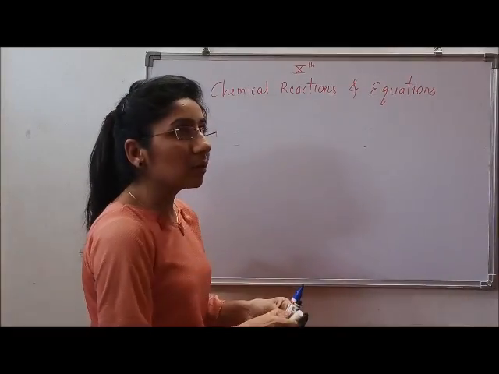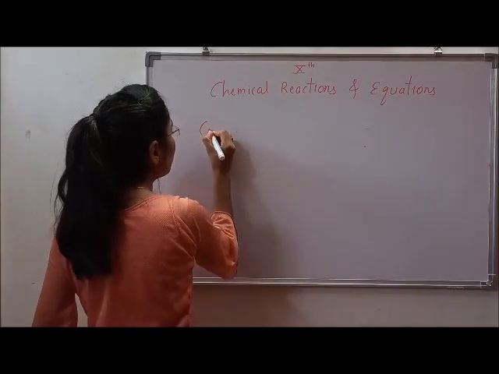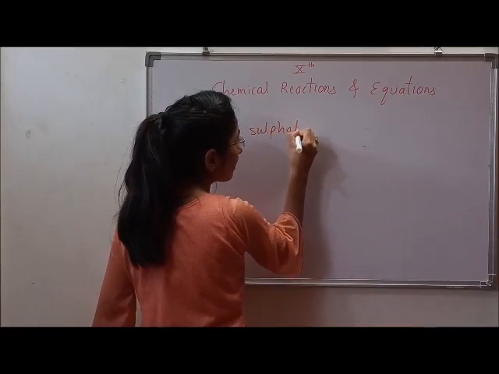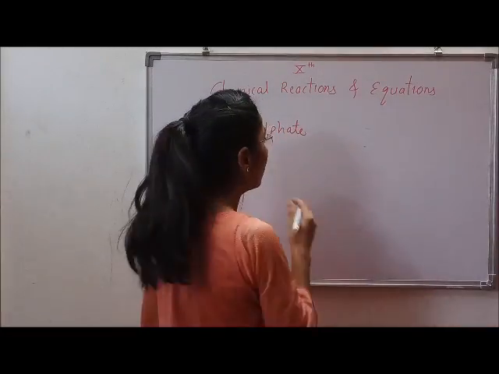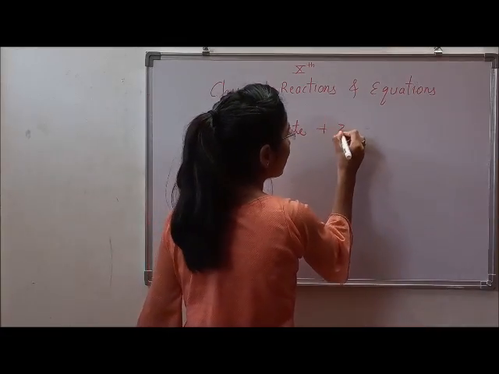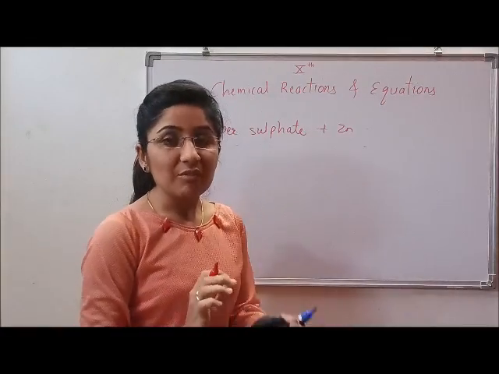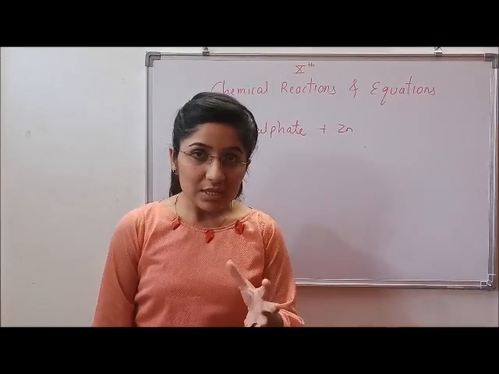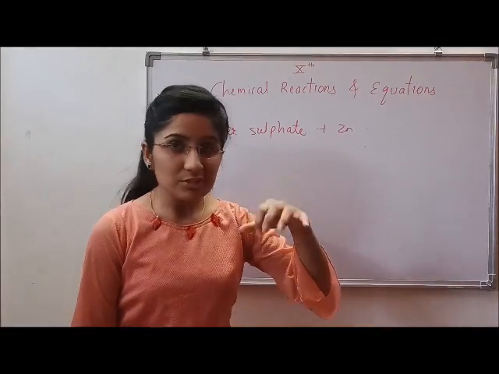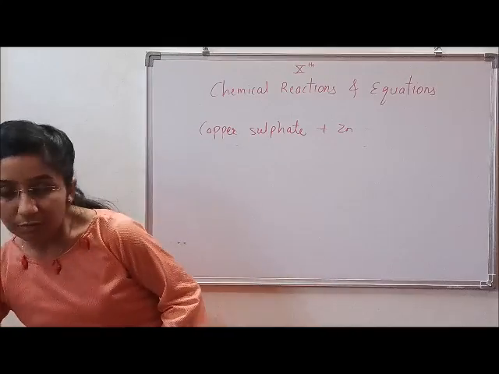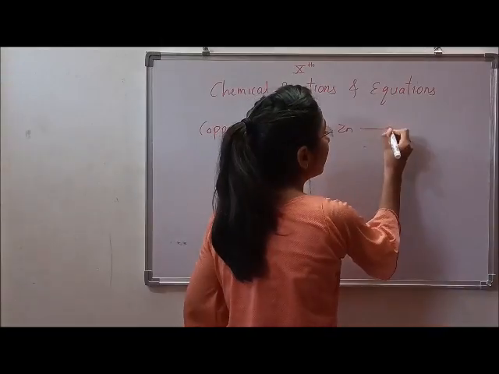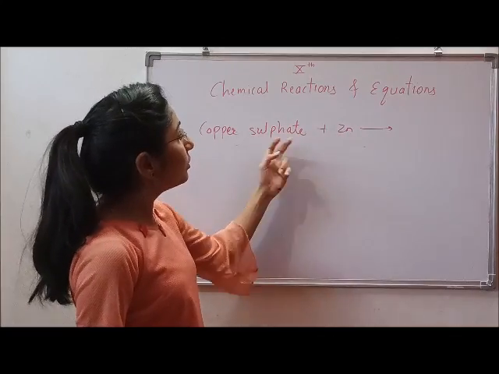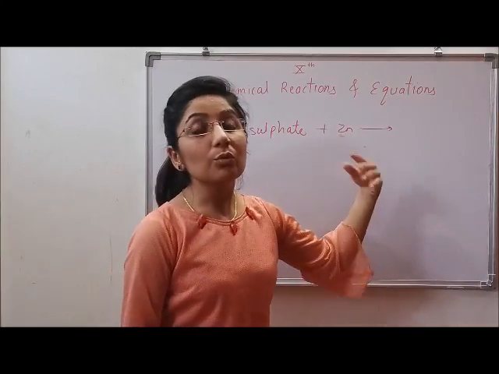Suppose I have taken copper sulfate solution. So I can write over here copper sulfate solution I have taken, and I have taken zinc, that is zinc dust or zinc powder. I have taken copper sulfate solution which is in the liquid state, and I have added zinc powder which is in the solid state into it. Now these both will react and there will be a chemical reaction between them, and new products will be formed.